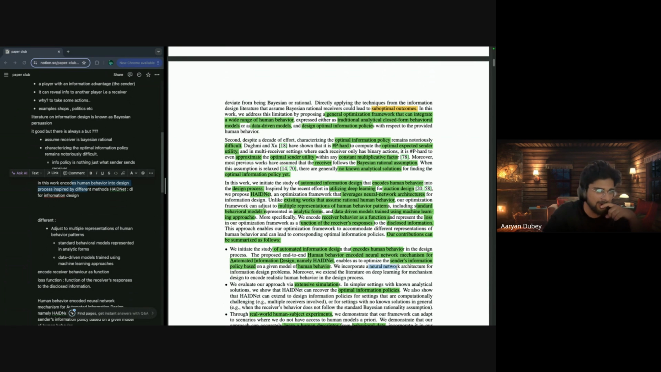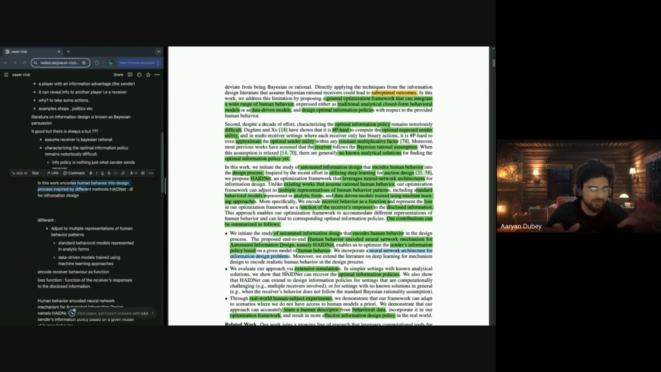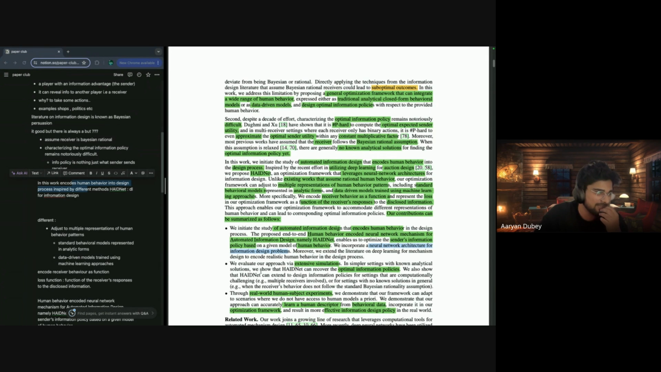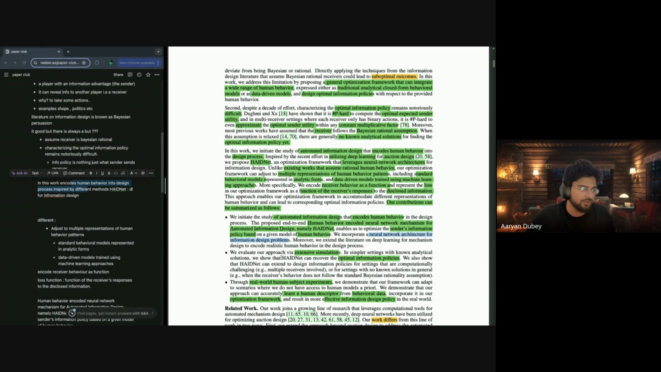Generally, you will see a lot of this repeated in the whole paper. Generally, we need to understand the neural network architecture that's going to form the information design problem. And it's not really that a neural network is needed for us. They just used it here, as we will see. They also say that we evaluate our approach using extensive simulation in a simpler setting with no analytical solution. They say that HAIDNet can recover optimal information policies. Yeah, of course, that's the whole paper right now.